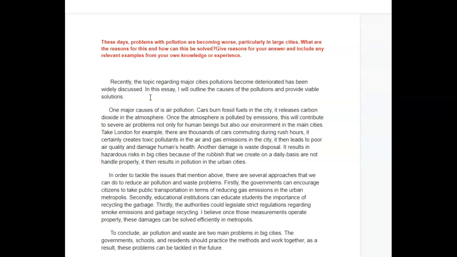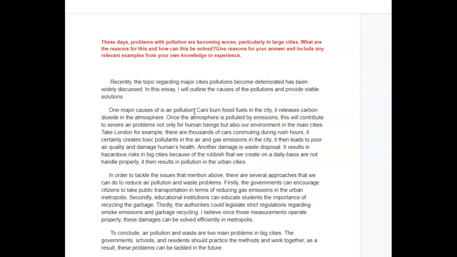Let's move on and see what you said. "One of the major causes of is air pollution." All right, well, that's just a huge mistake here. One of the major causes of what? And it doesn't make sense to say that one of the major causes of air pollution is air pollution. So clearly there's something strange happening here. We do have to fix it. I want to hold off on that sentence first to see how you develop your paragraph, because the way you developed your paragraph will tell us what that topic sentence needed to be. So let's look at it a little further, and then we'll clean up that first sentence.